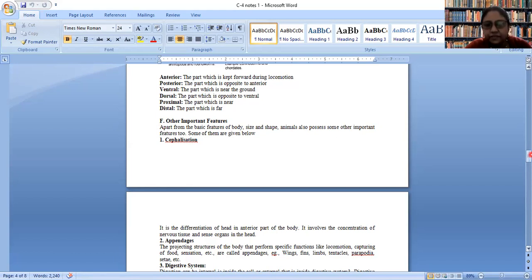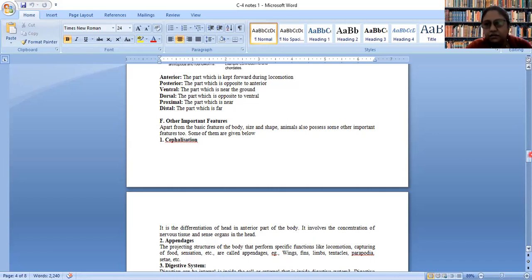Cephalization is a terminology used in case the neurons concentrate or accumulate in a place to form a structure which can be said to be a central nervous system.